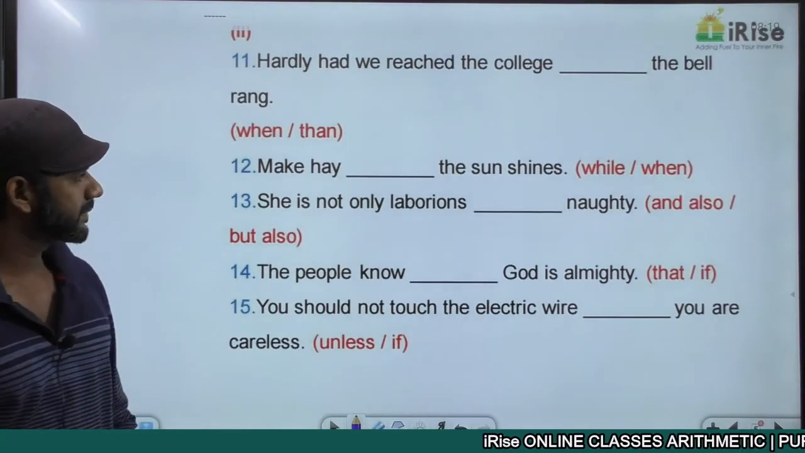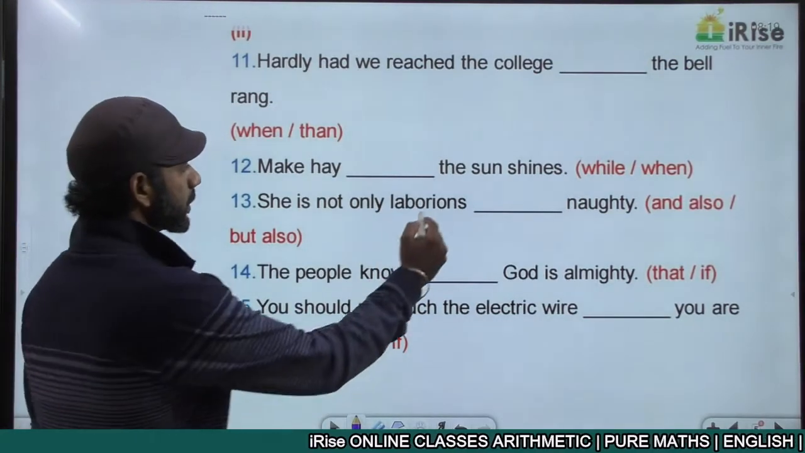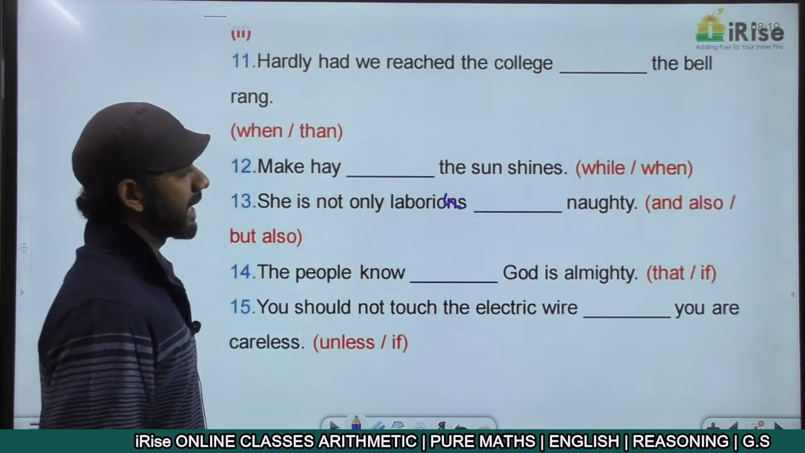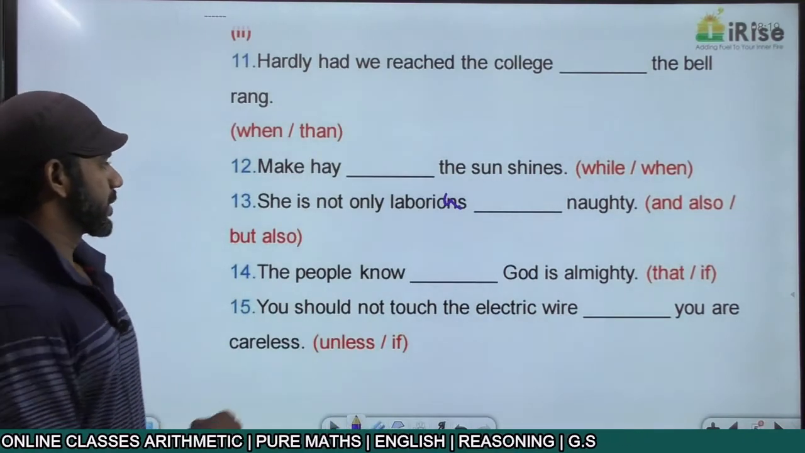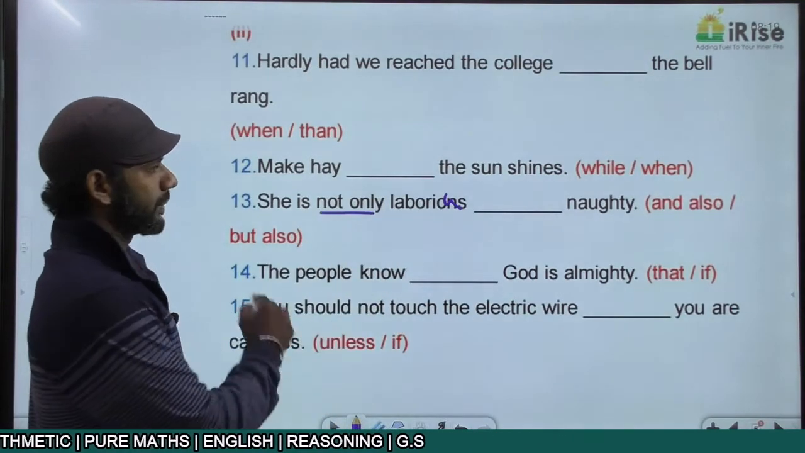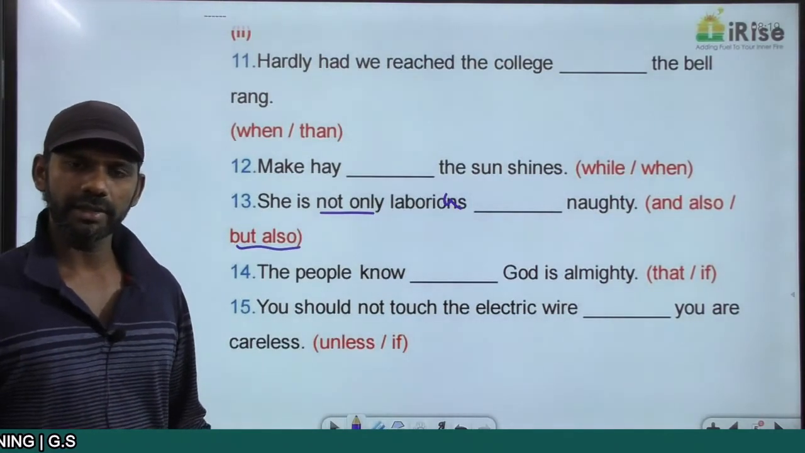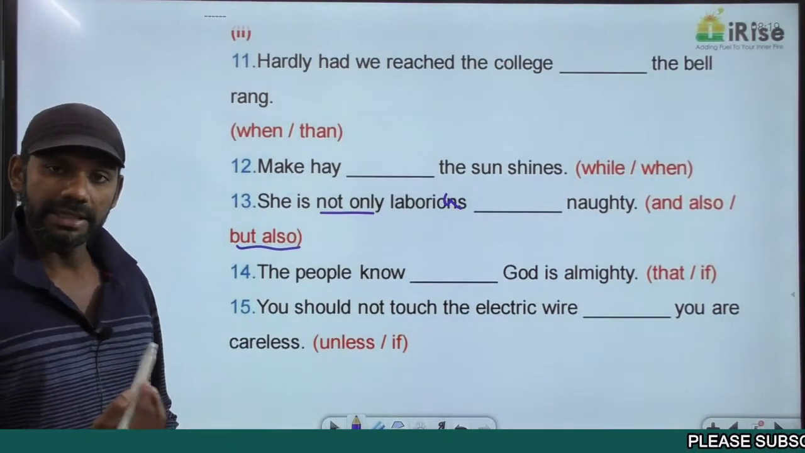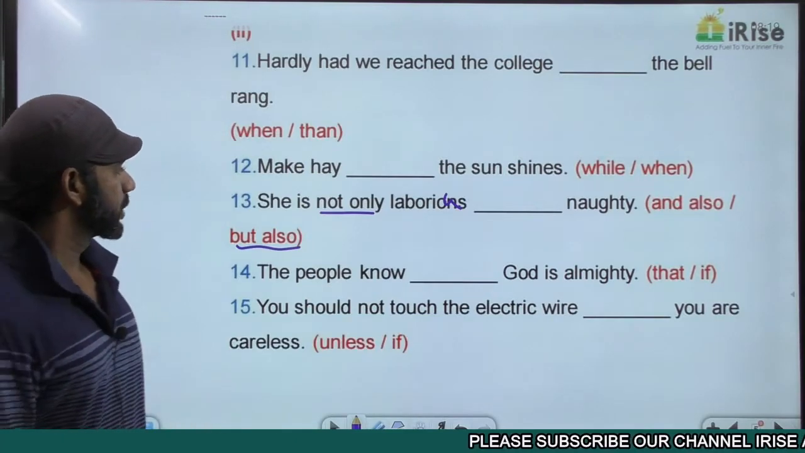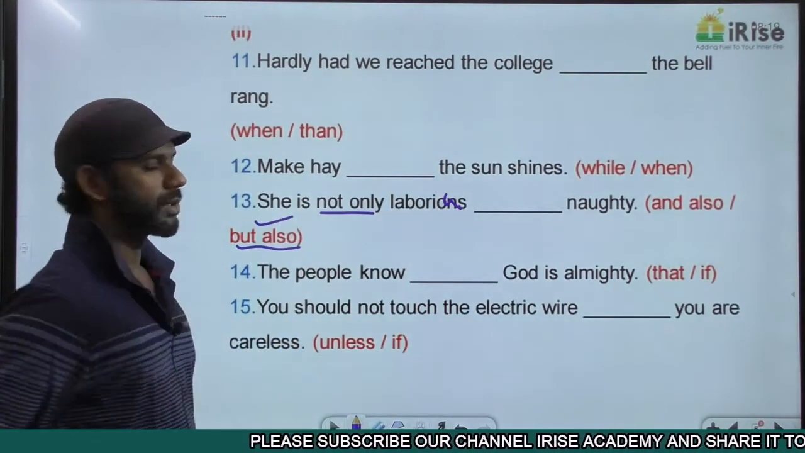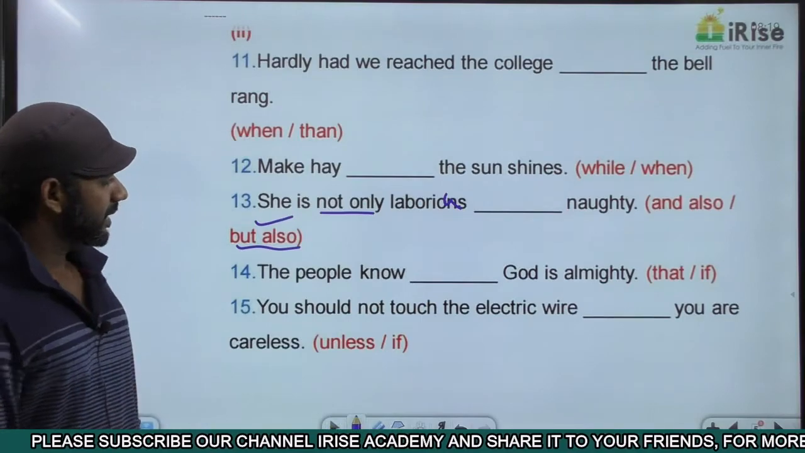Question number 13. She is not only laborious, dash naughty. Now, as you know, not only will be followed by but also. Either will be followed by or, neither will be followed by nor, not only will be followed by but also. So she is not only laborious but also naughty. Come to the next one.